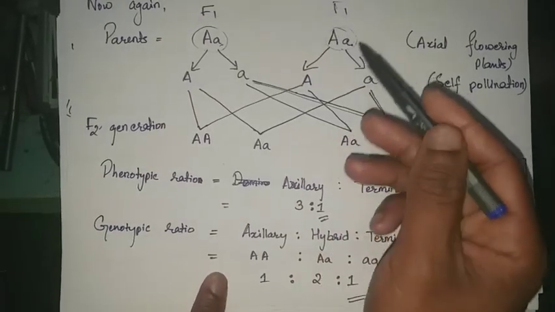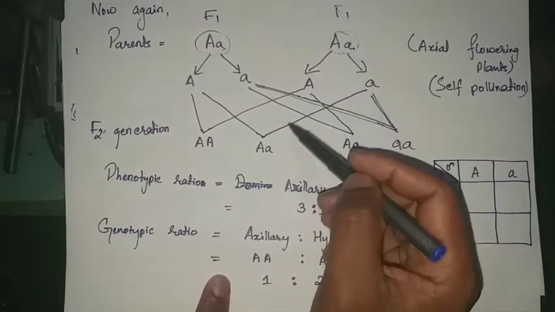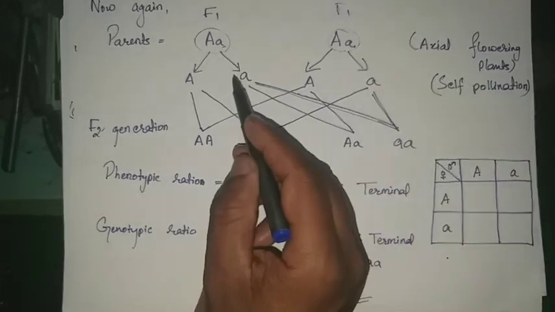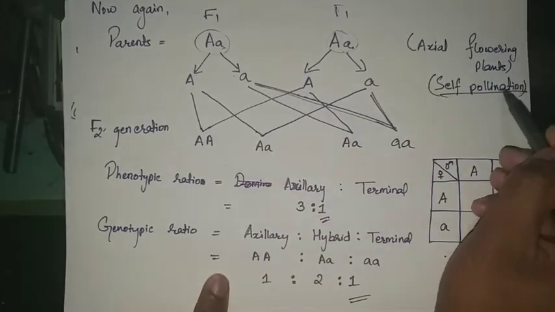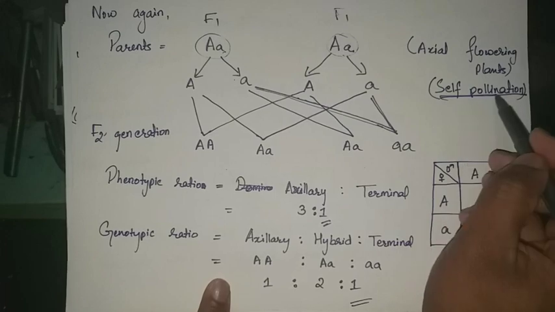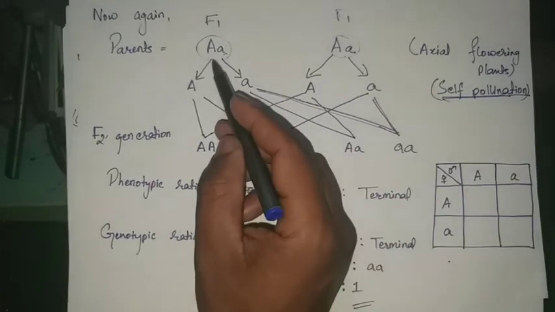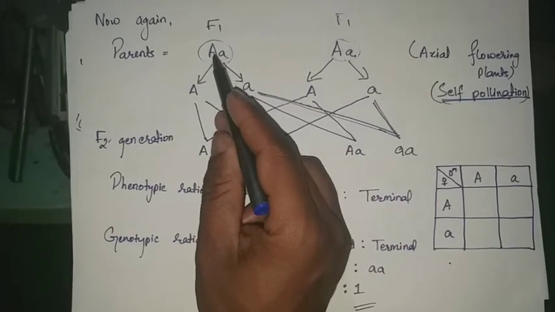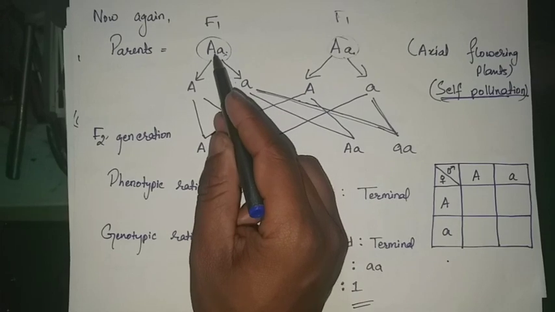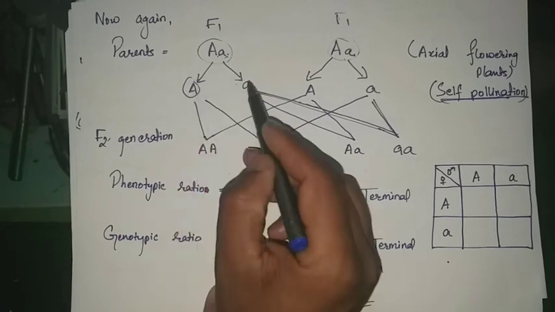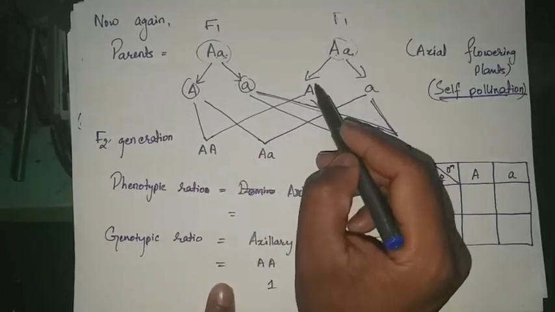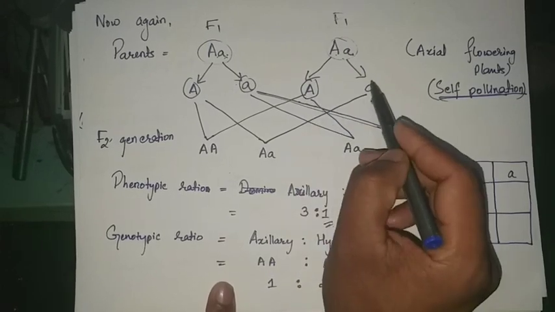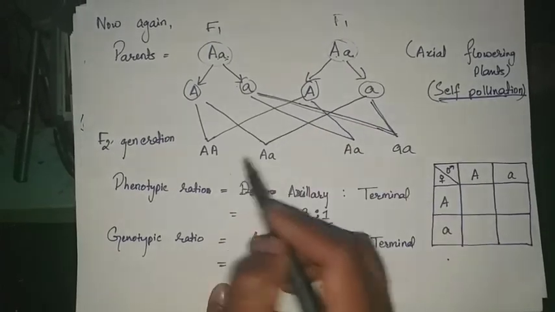As a result we produce four plants. Now this is in case of self pollination. We are not talking about cross pollination, but it is self pollination. This capital A and small a produces two types of gametes, capital A and small a, and this also produces two types of gametes, capital A and small a. Now the combination can be of four types.